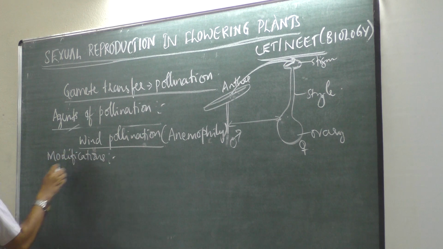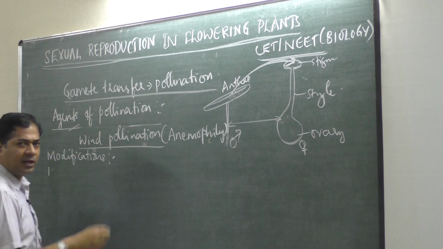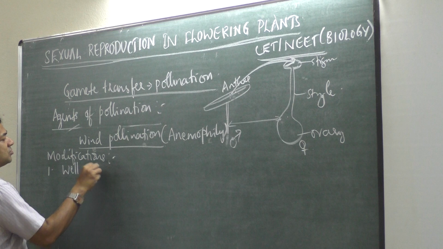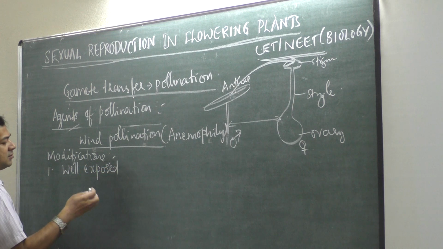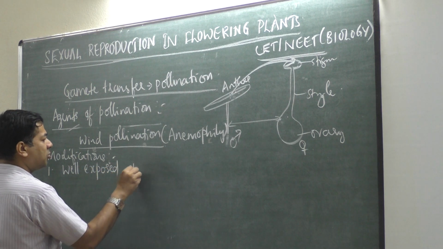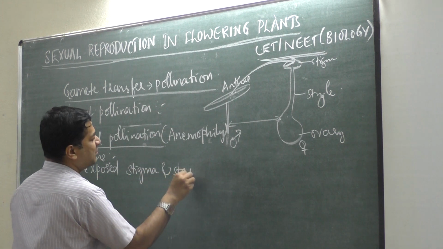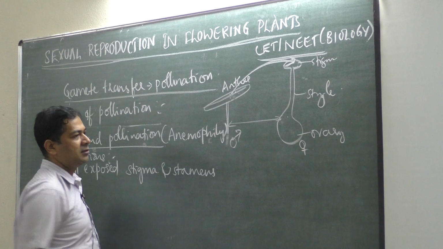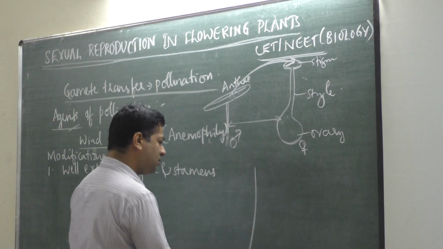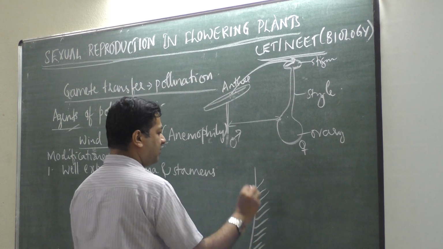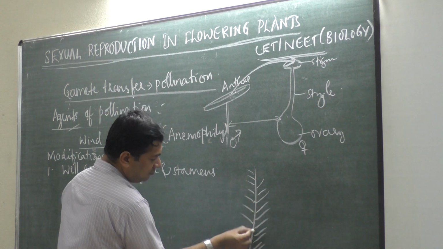Very simple. First one is, it should have well exposed stigma and stamens. Well exposed means a long stigma, a feathery stigma, feather like.